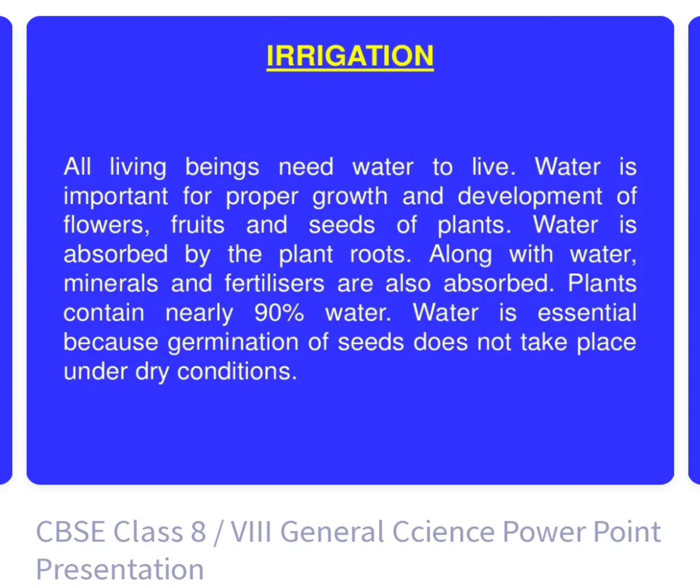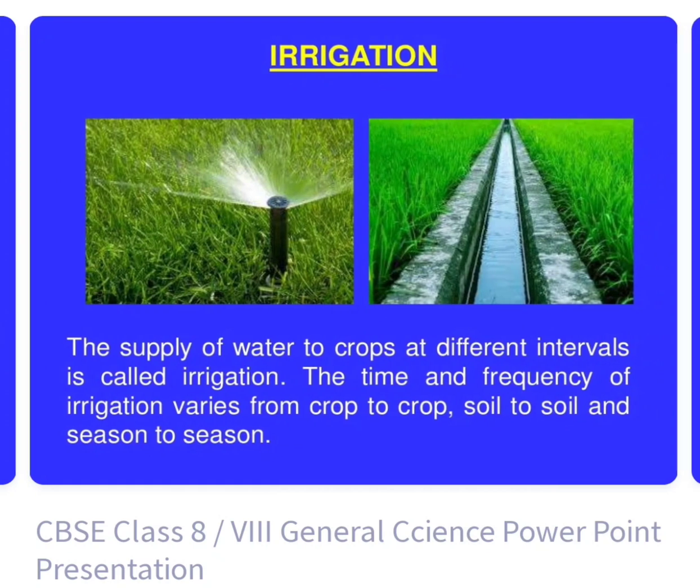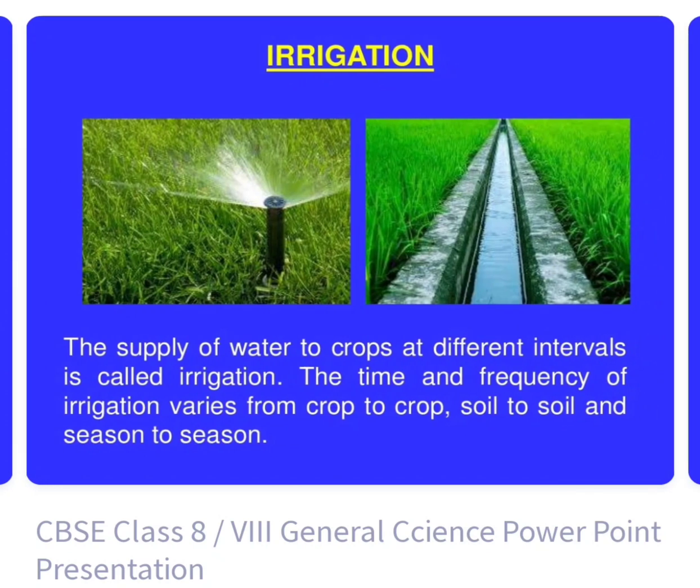Next, irrigation. All living things need water to live. Without water we cannot live, as we have heard the statement jal hi jeevan hai. So basically the supply of water to crops at different intervals of time is what we call irrigation. The time and frequency of irrigation varies from crop to crop, soil to soil and season to season. In summer we have to provide more water. In winter we have to provide less water.